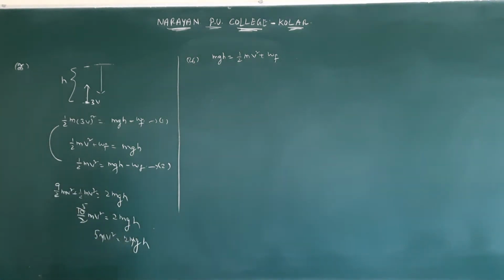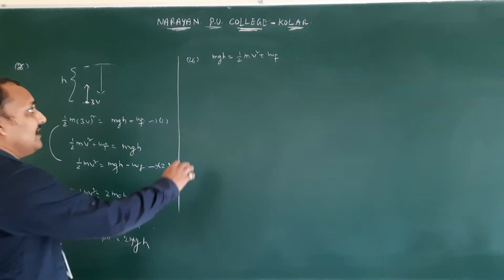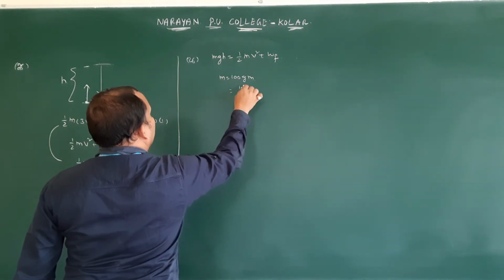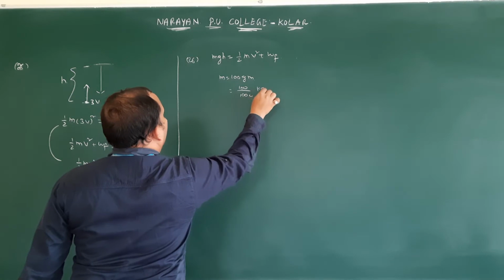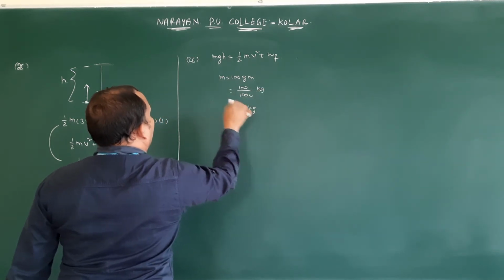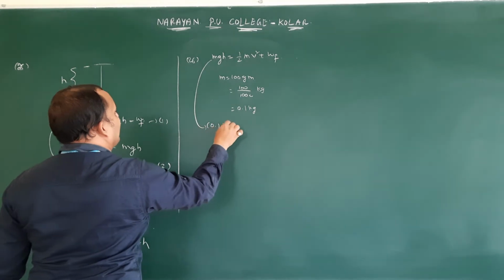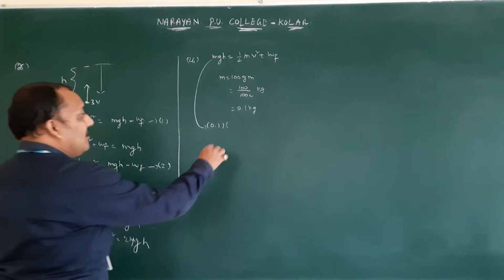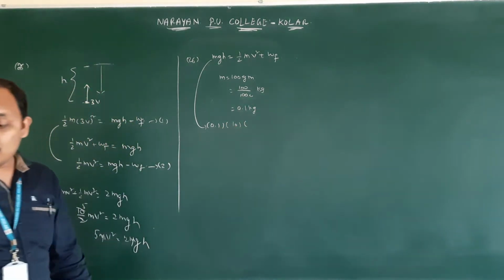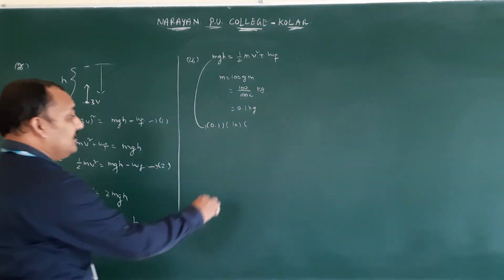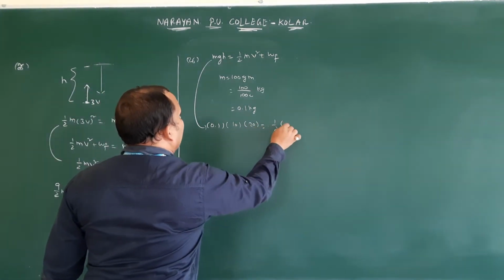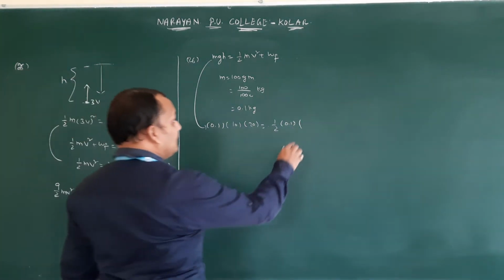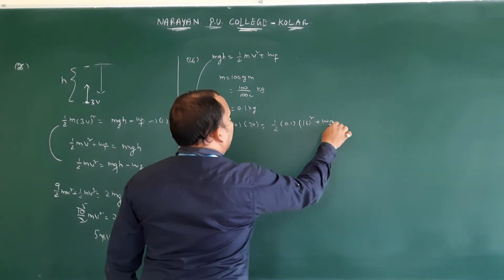So it is having mass 100 grams. You should convert it into kg. m is equal to 100 grams, means 100 by 1000, 0.1 kg. Substitute 0.1. So the g value is 9.8 or 10, whichever they give in the bracket. Therefore try to use 10. From what height they drop? From 20 meters height. mgh is equal to half into 0.1. Whenever it is touching the ground, with what velocity? 16 meters per second. 16 square plus Wf.